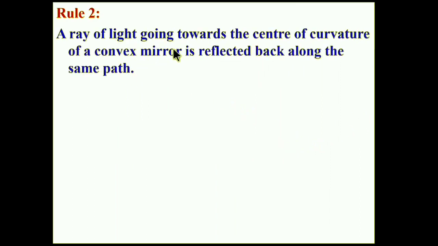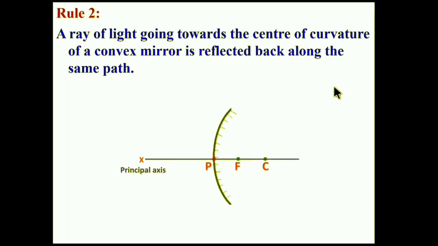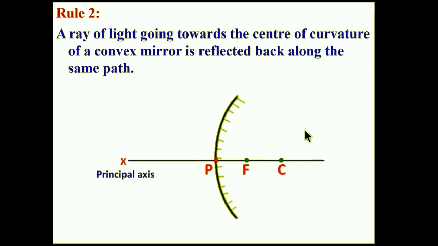Rule 2. A ray of light going towards the center of curvature of a convex mirror is reflected back along the same path. Let us take the convex mirror.